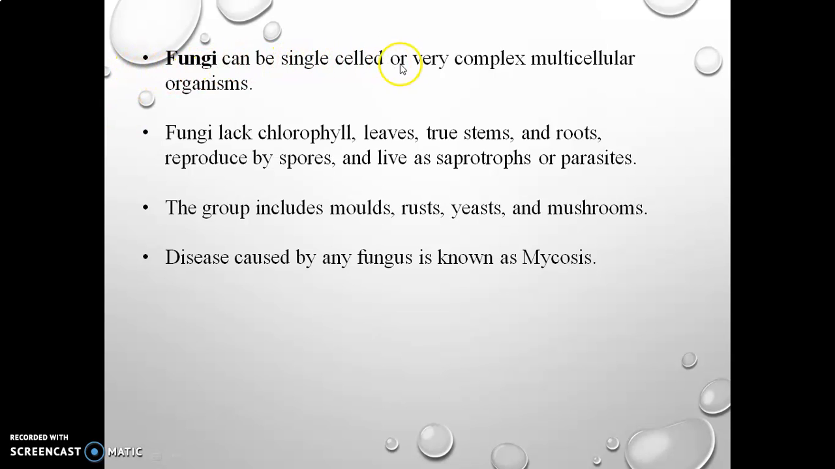Fungi can be single cell or very complex multicellular organisms. Fungi lack chlorophyll, leaves, true stem and roots, reproduce by spores, and live as saprotrophs or parasites. The group includes mold, rust, yeast and mushrooms. And disease caused by any fungus is called mycosis.